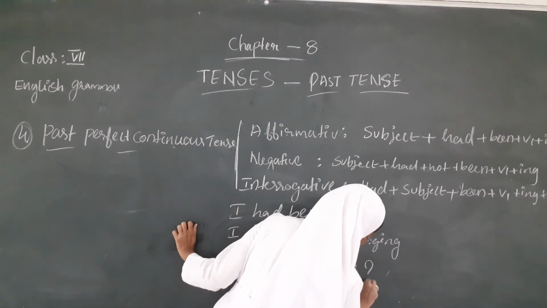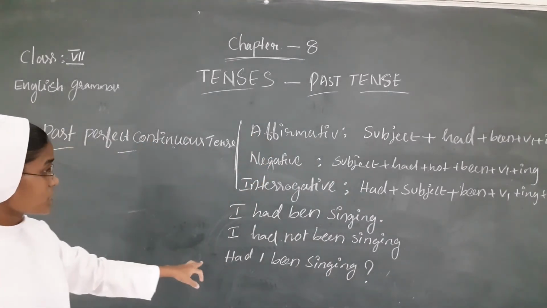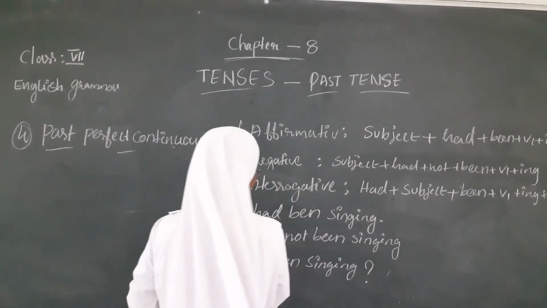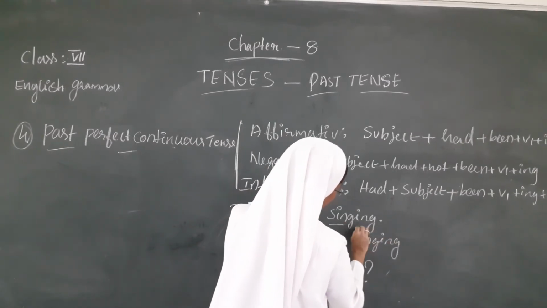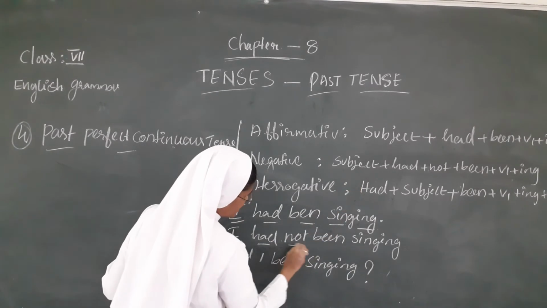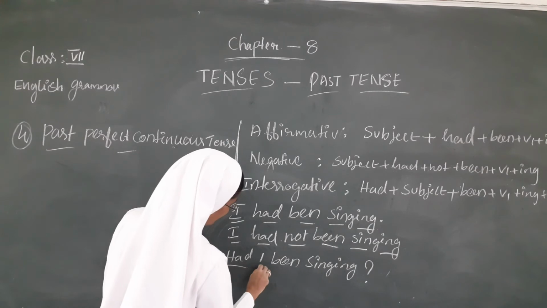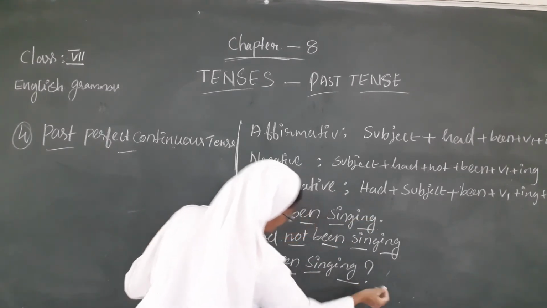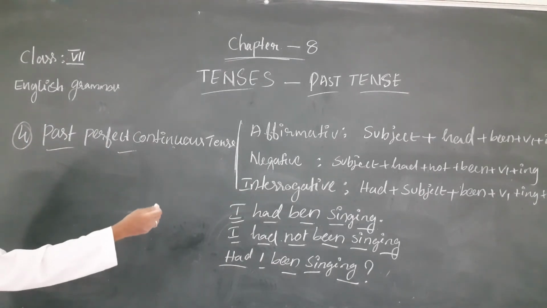Had I been singing? Okay, this is the forming of the past perfect continuous tense. Subject had been, verb 1 plus ing. Subject had not been, verb 1 plus ing. Had I been, verb 1 plus ing, question. This is the singular form.